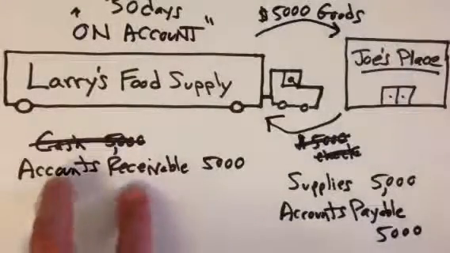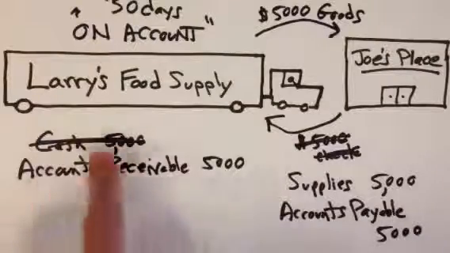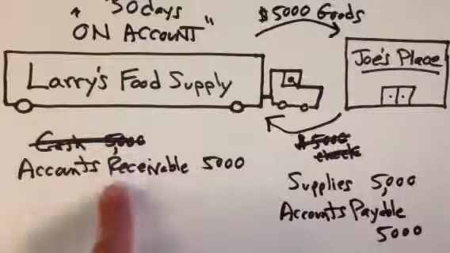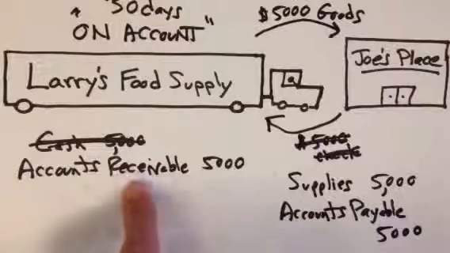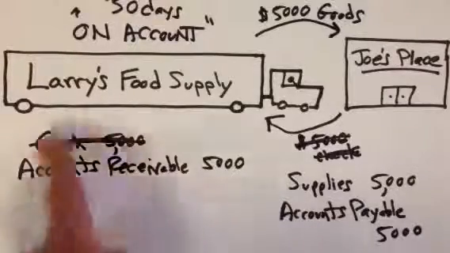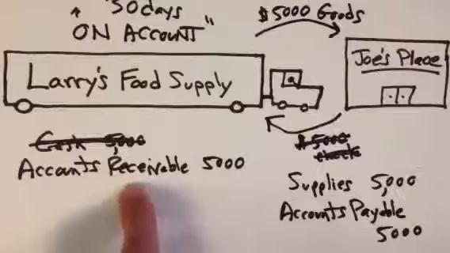Now, let me ask you this. What kind of an account is accounts receivable? Where would this show up? If I put together a balance statement today, where would this show up? Under the category that is assets. Accounts receivable, we're talking an asset there. Like cash, but not quite as liquid as cash, right? Accounts receivable is an asset.